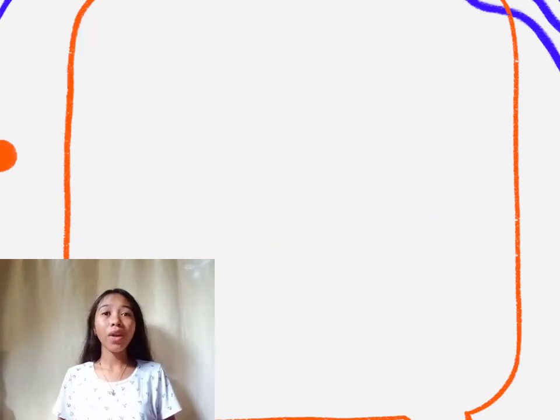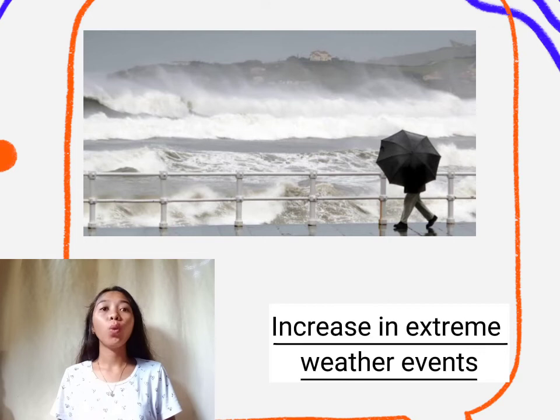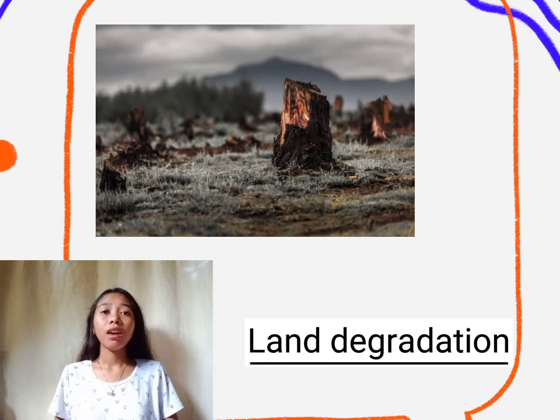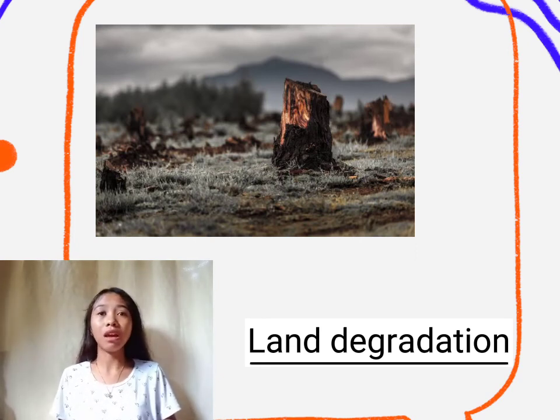The next one, we have increase in extreme weather events. A change in climate is most likely to be perceived by encountering new weather and record-breaking changes in extremes, such as higher temperatures and increases in heavy rains. Next, we have land degradation. It is a major contributor to climate change, and climate change is foreseen as a leading driver of biodiversity loss.